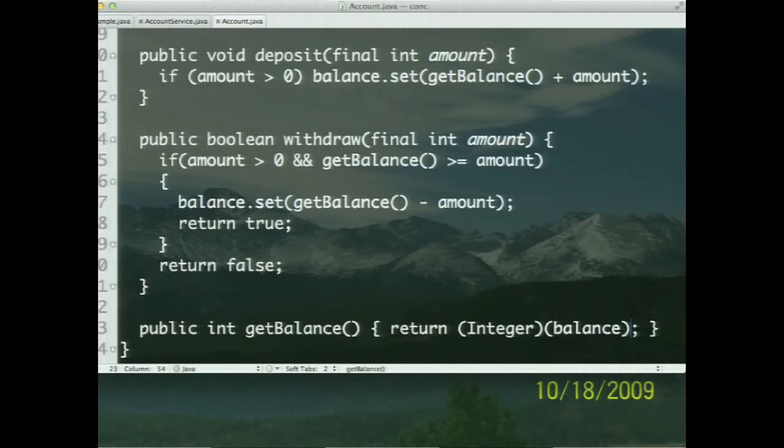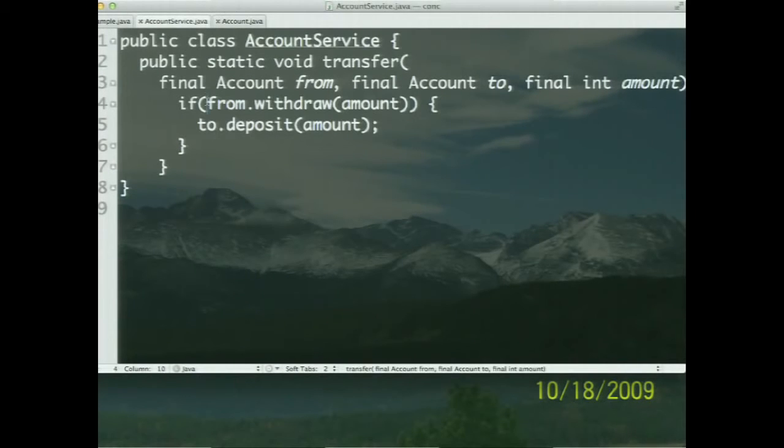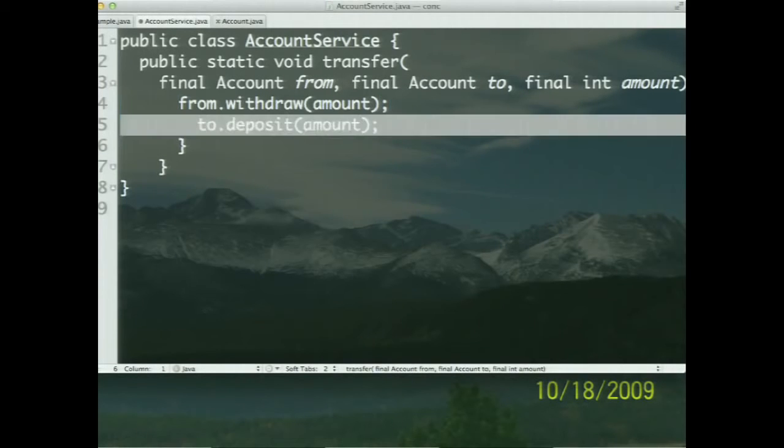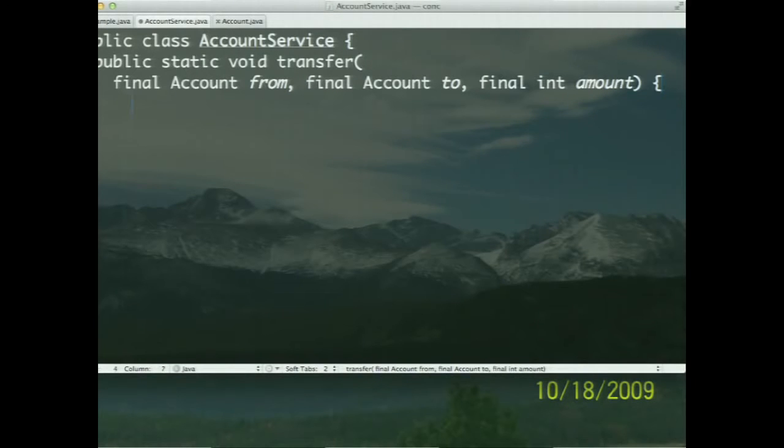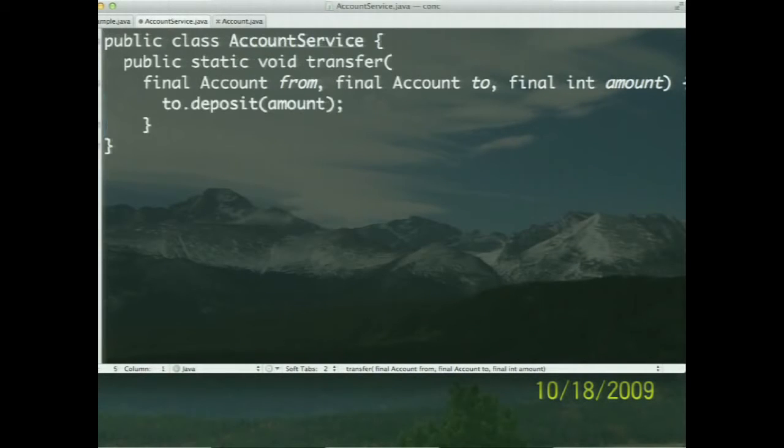So what am I missing here clearly, though? That's right, transaction. I didn't create any transaction. Let's see what happens if I don't bring in the transaction. Back in the account service, let's take a bold step. Why don't we simply go ahead and do the deposit first of all. After all, we can trust everybody in this world, right? So let's go ahead and say to deposit. And then, of course, I'm going to say from.withdraw and then the amount. Let's be very bold and see what happens when we do these steps.